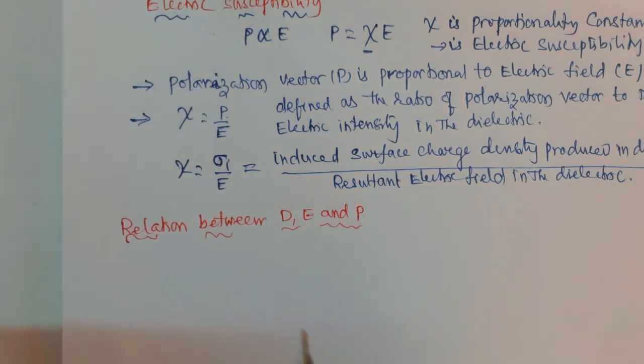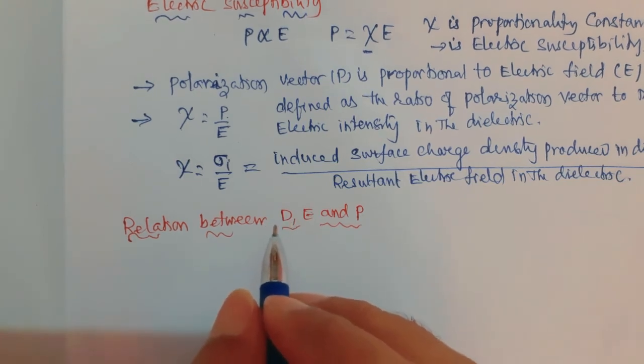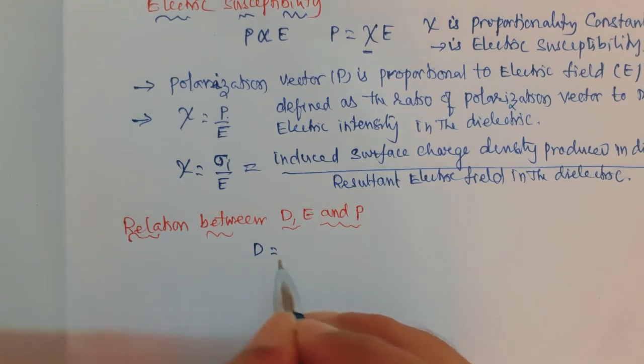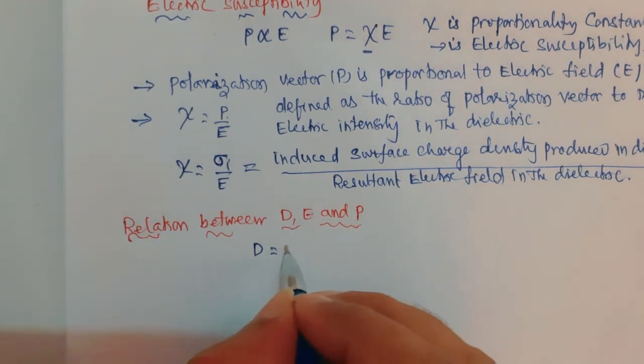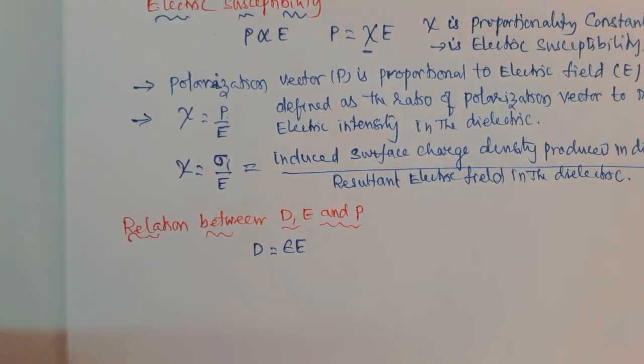If epsilon is the permittivity of the medium and E is the applied field, then D is equal to epsilon E.